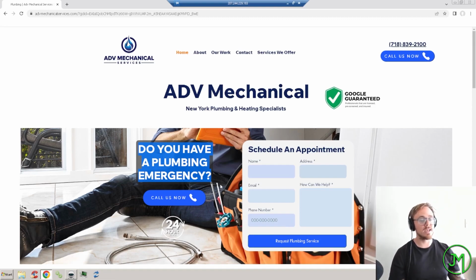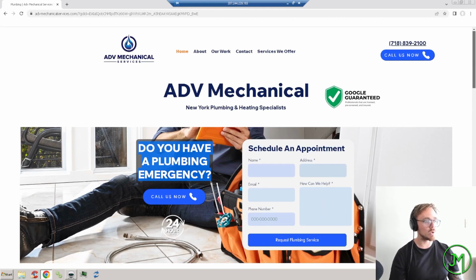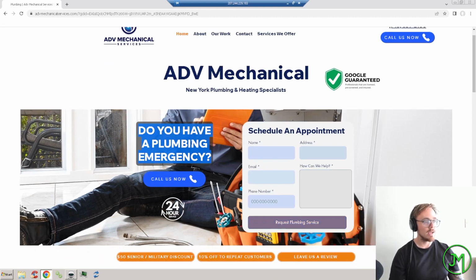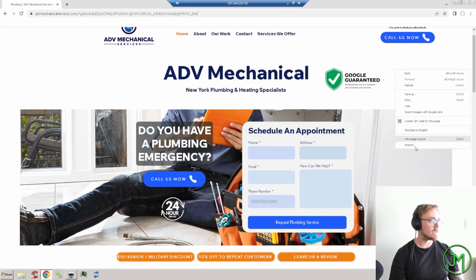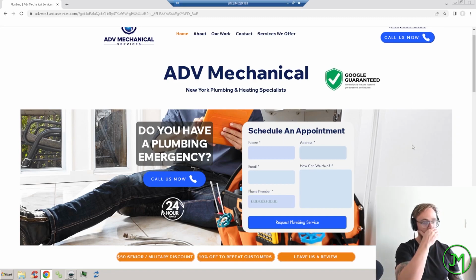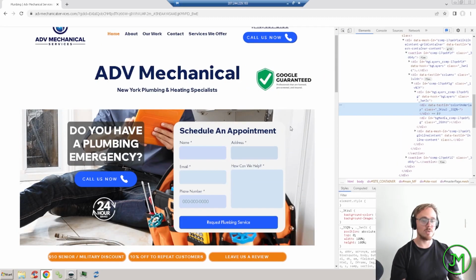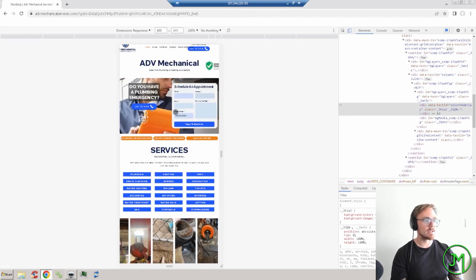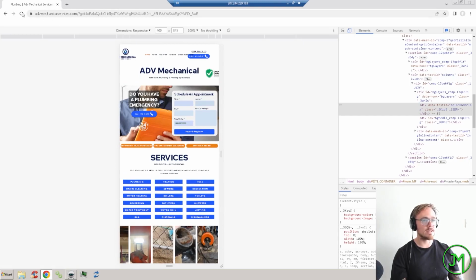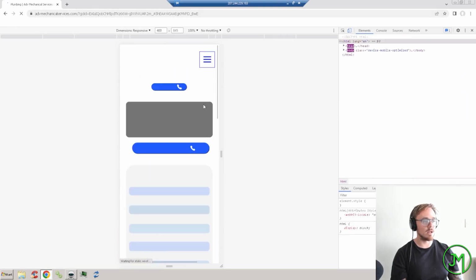So for instance here, this would be a decent landing page. They have a call to action above the fold, meaning the fold is where the page ends here at the bottom. Let me see if they're mobile optimized. You do that by right-clicking, going to this little icon over here, clicking on that, and yeah, it seems to be mobile optimized.